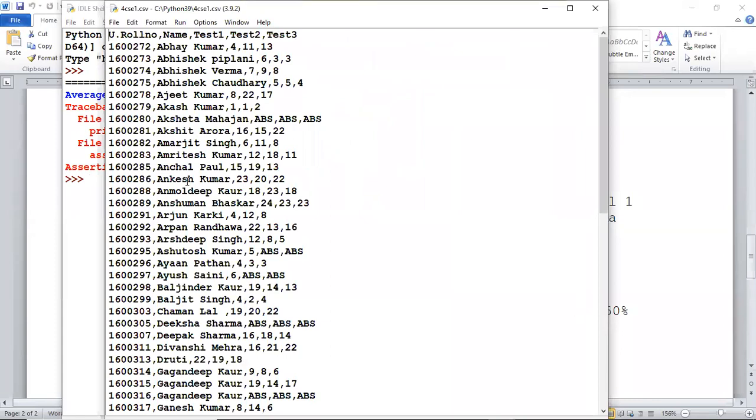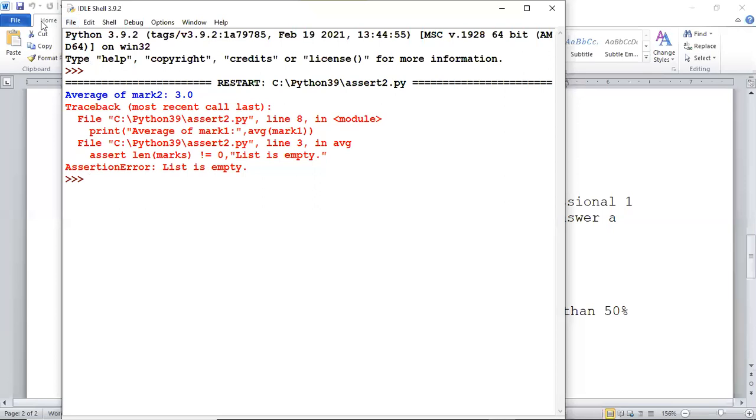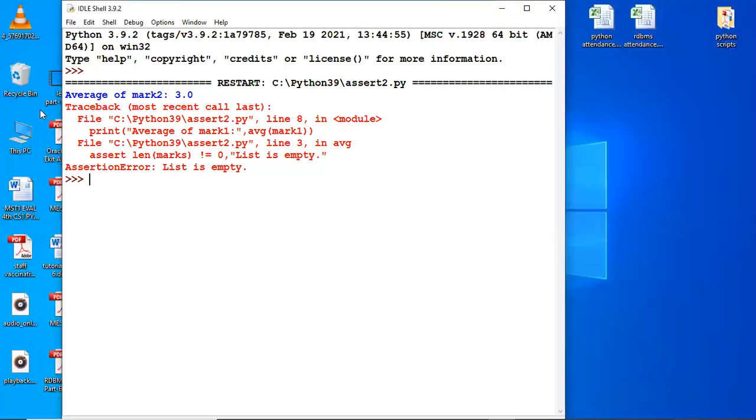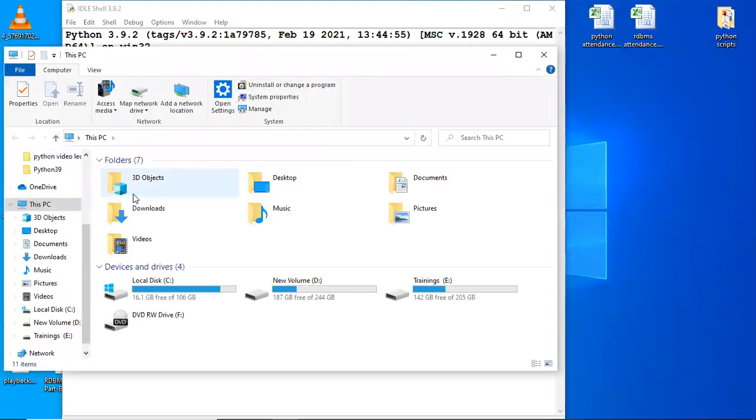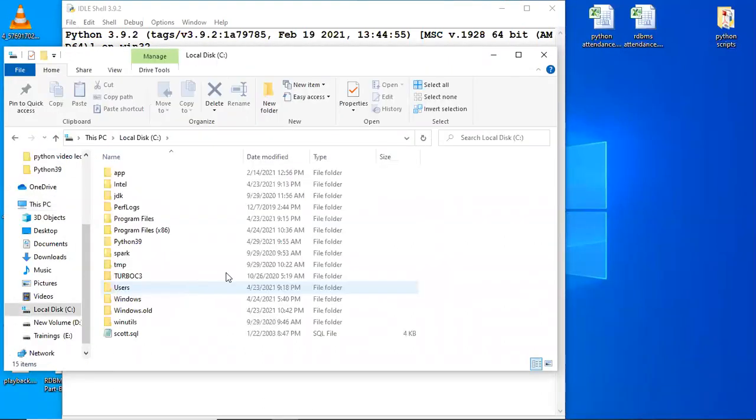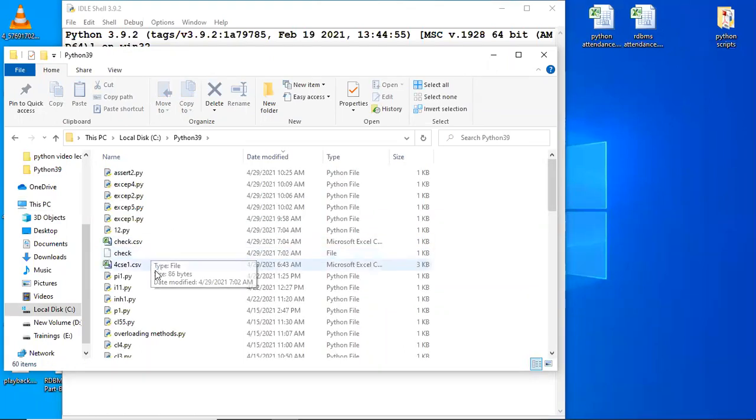Okay, this is my CSV file. It looks like this. You can open it in Excel also. See, I'll open it in Excel also. I'm going slow on this. Kindly keep on noting and ask a lot of questions if you don't understand anything.